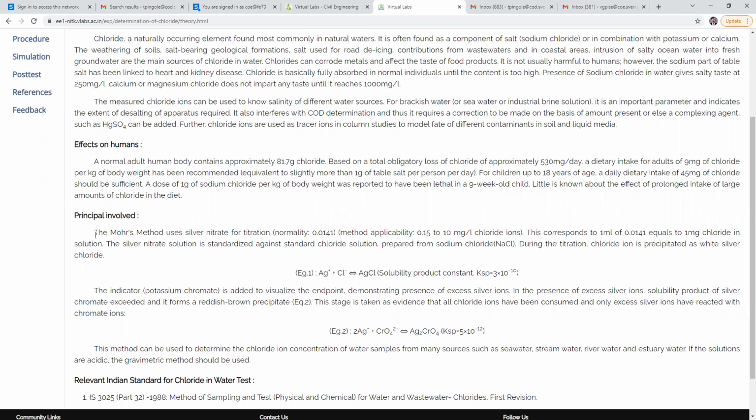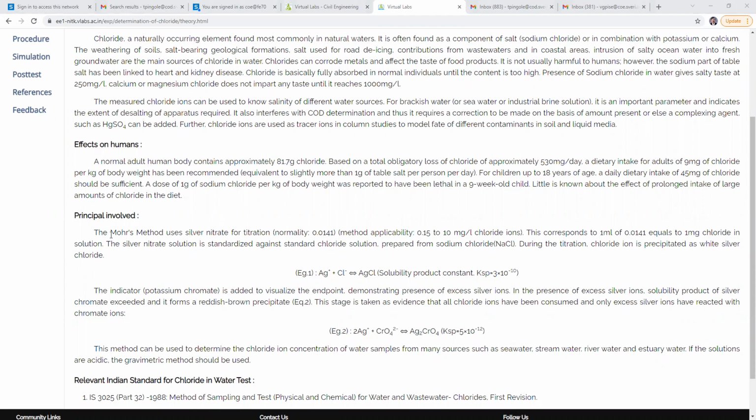In this experiment, the principle involved is the principle of the Mohr method.